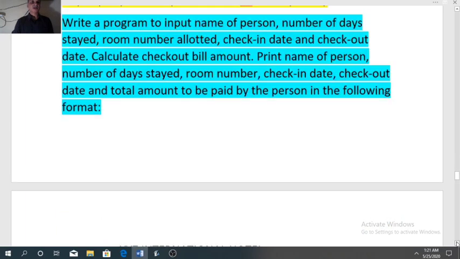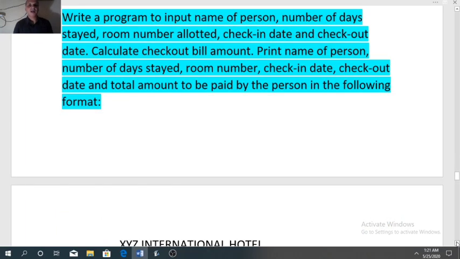Now the question is, write a program to input name of person, number of days stayed, room number allotted, check-in date, check-out date, calculate check-out bill amount, print name of person, number of days stayed, room number, check-in date, check-out date, and total amount to be paid by the person in the following format. This question is long, so you need to read it 2 or 3 times.